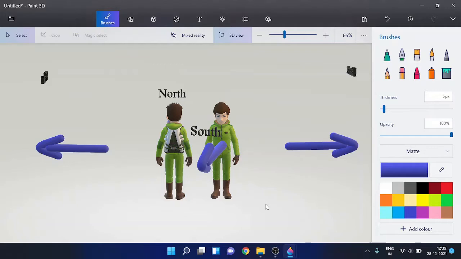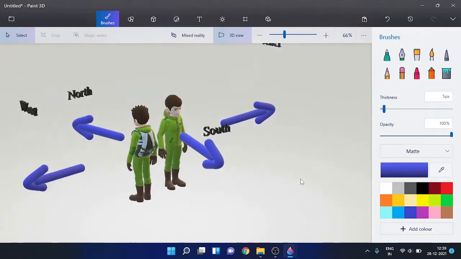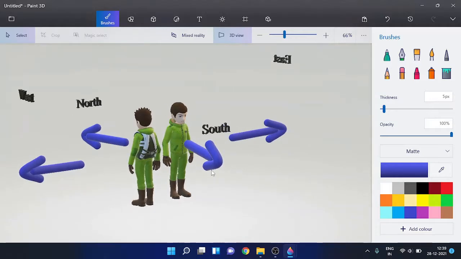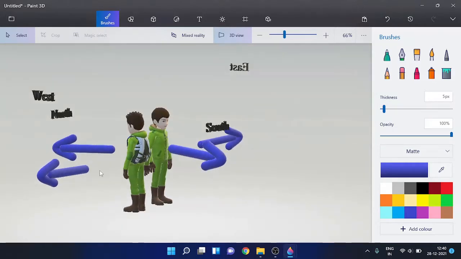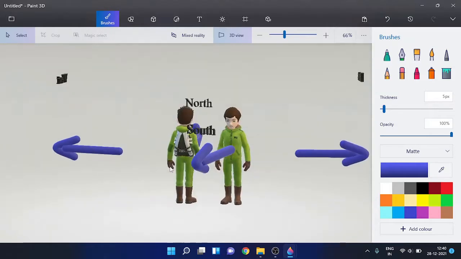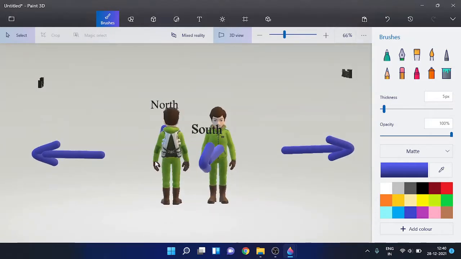Hi, so I'll be explaining the north, south, west, east thing. I want you to assume that you are facing in the north direction, irrespective of where you are sitting. For you, the west will be towards here and the east will be towards here. So basically your left hand will point towards west and your right hand will point towards east.